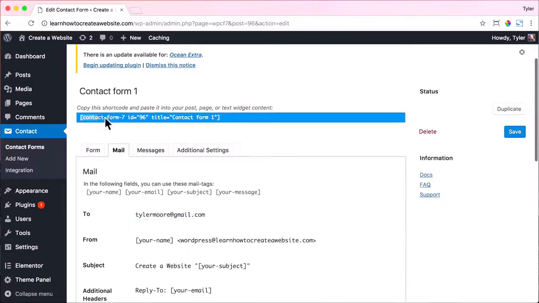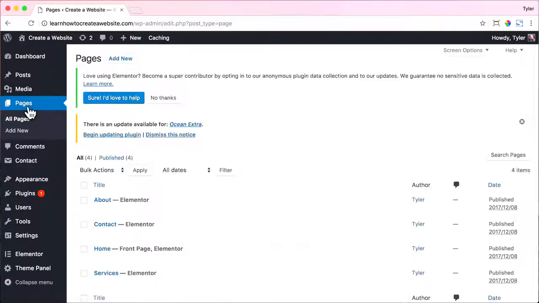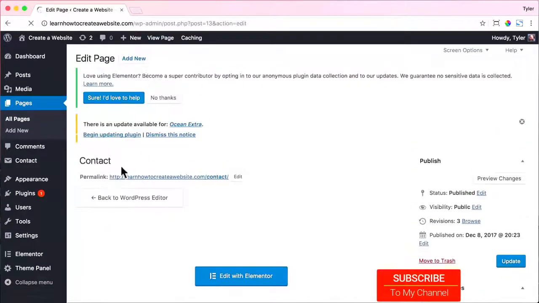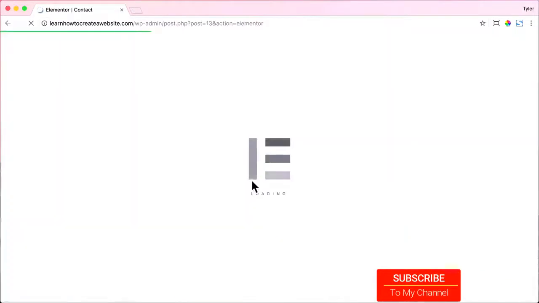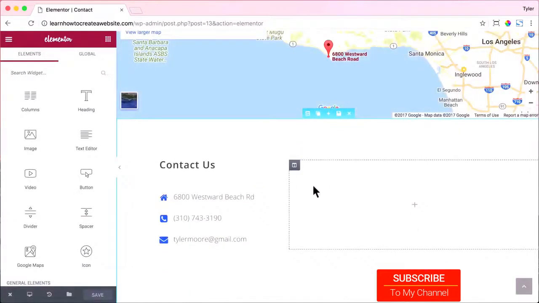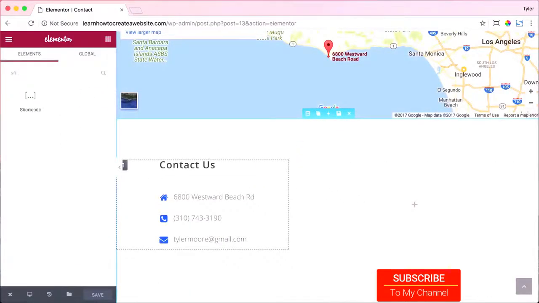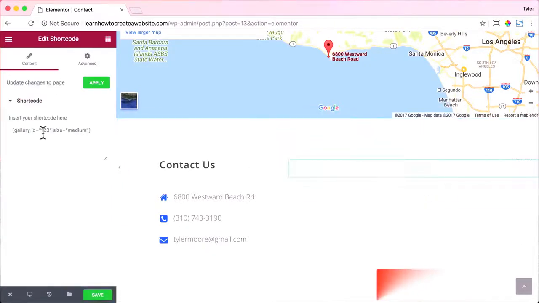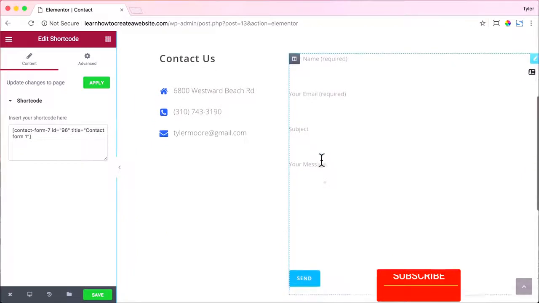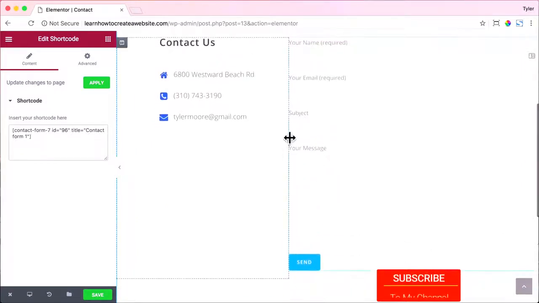And now what we can do is copy this contact form code here. It's called a short code, and go back to pages and click on contact. Then click edit with Elementor. And now what we can do is search for shortcode, and drag it in there, and this will allow you to put that code into your page. So just go ahead and paste that code in there and your contact form will show up. Now when anyone emails you, it will go straight here and you can email them back and start a relationship.